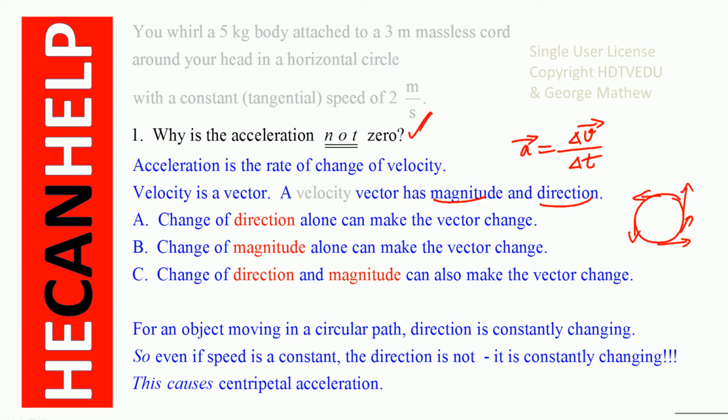A vector has magnitude and direction. Change of direction alone can make the vector change. Change of magnitude alone can make the vector change. Change of direction and magnitude can also make the vector change. For an object moving in a circular path, direction is constantly changing. So even if speed is a constant, the direction is not. It is constantly changing. This causes centripetal acceleration.